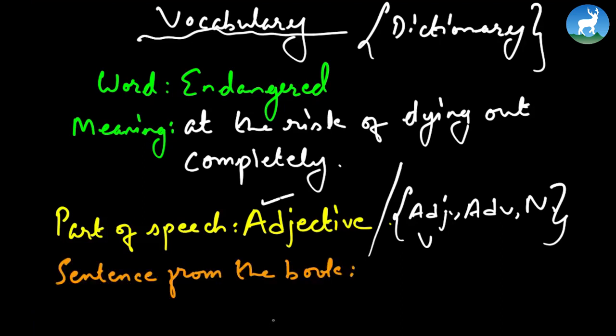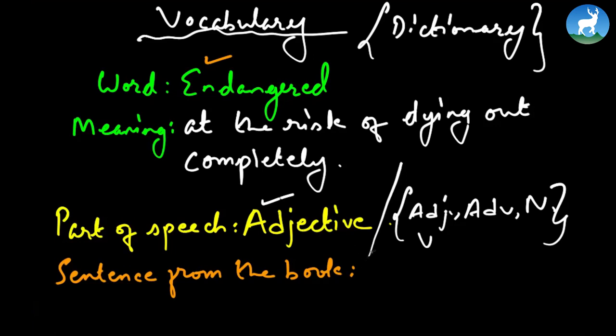Now this sentence from the book, as the title itself says, we go to the passage and figure out where this particular word endangered is used in the passage, in which sentence, and we copy the sentence as it is. So let's read the passage here.